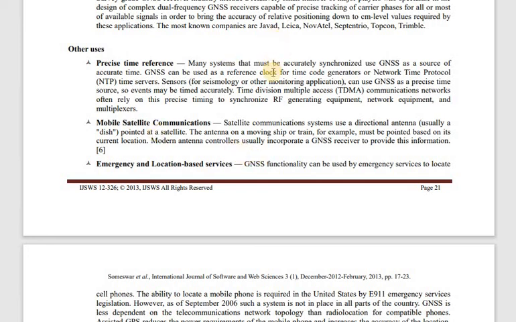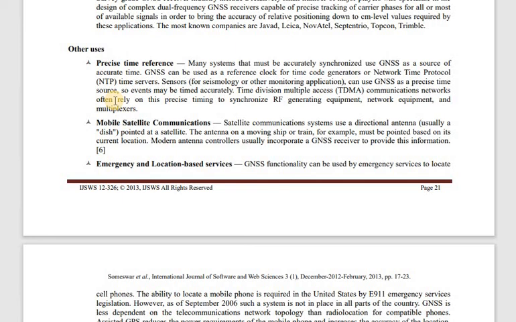Many systems must be accurately synchronized by using a navigation system as a source of accurate time. We actually need proper timing. So GNSS can be used as a reference clock for time code generators as well as for the network time protocol.